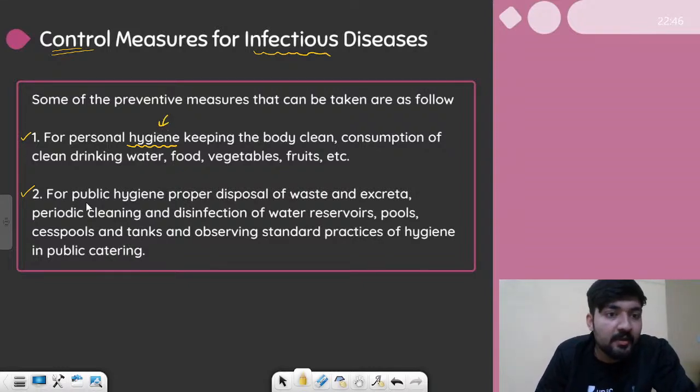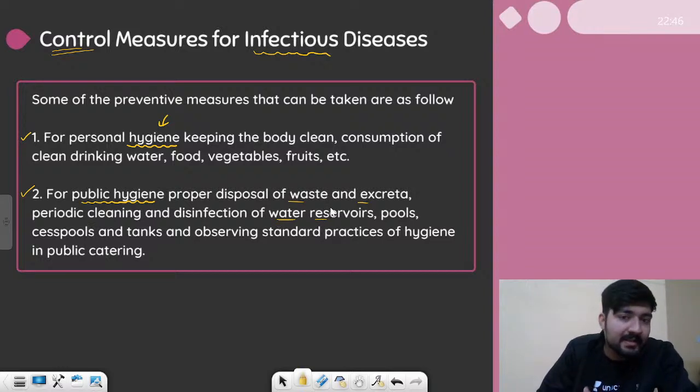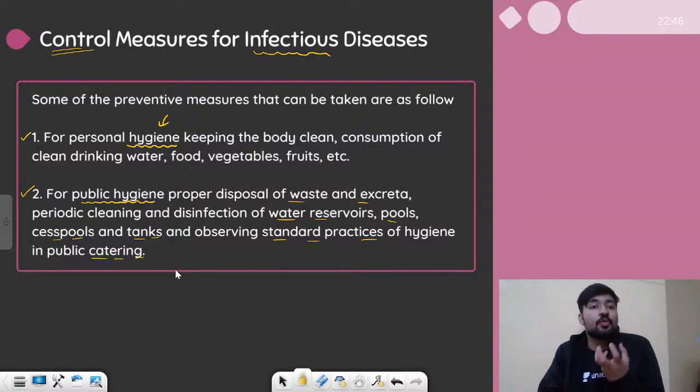After that, we have the public hygiene. Yes, in the public places, hygiene is very important. So proper disposal of waste and excreta, periodic cleaning and disinfection of water reservoirs, all the lakes and ponds, basically, all the pools, cesspools, and tanks, and observing standard practices for hygiene in public catering. So yes, all the public places should be well maintained, and their hygiene should be maintained properly.